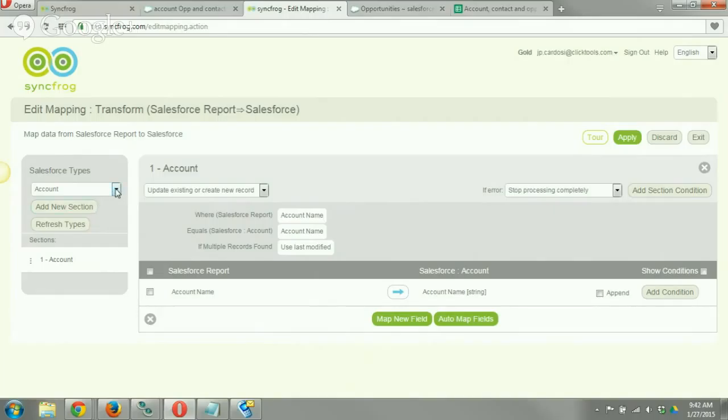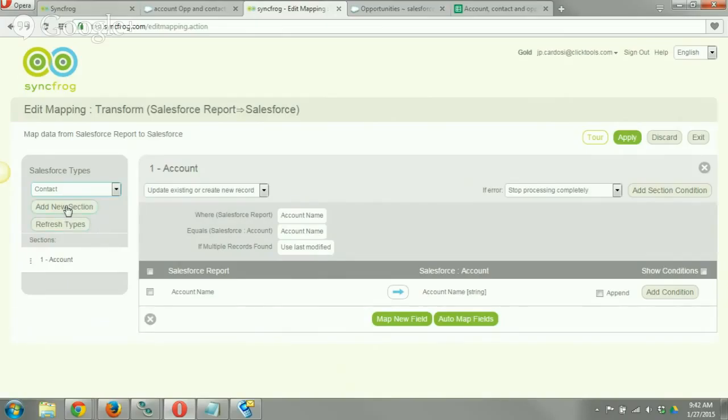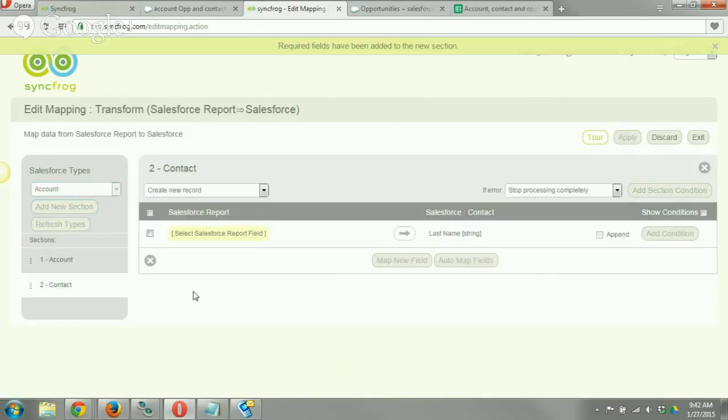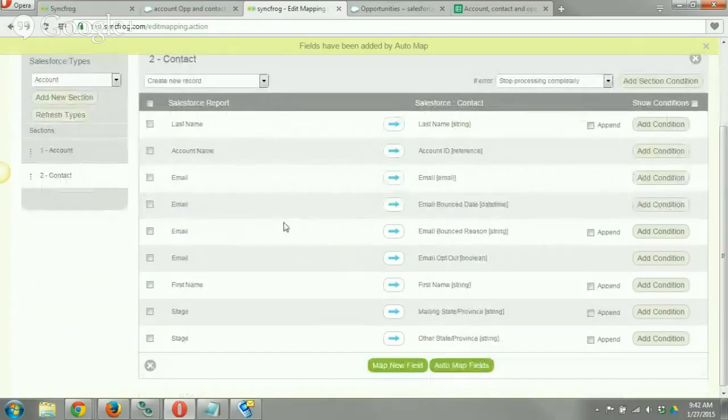Next up, we can do our contact. So again, we're just going to use contact and add new section. And we will, again, just create them as a new contact in here. And we'll do last name, first name to last name. There we go. And we'll click on auto map fields here. So we have account name going to account ID reference, is the very first thing it tried to do.